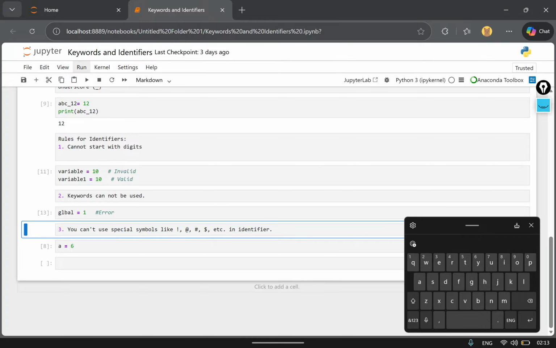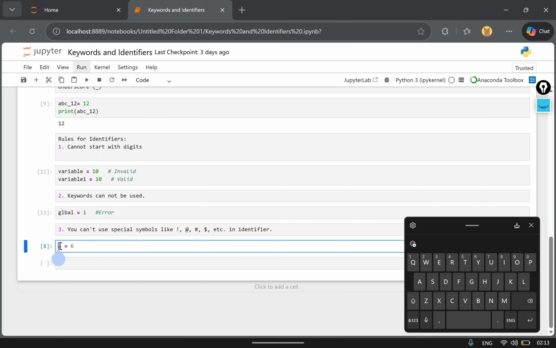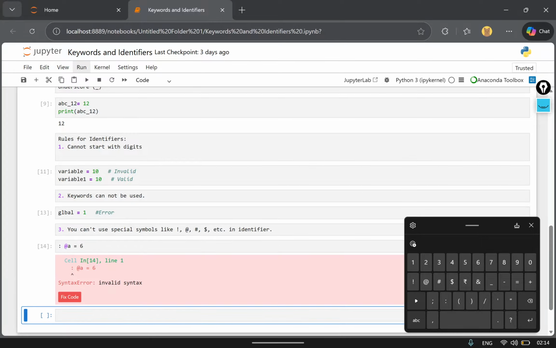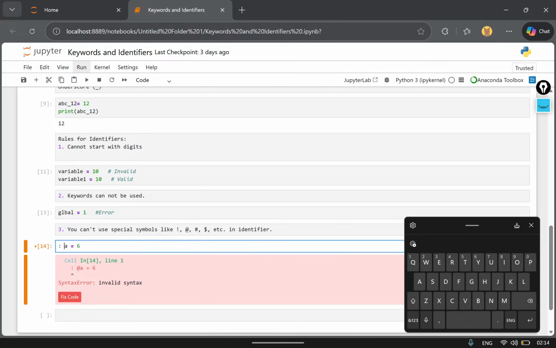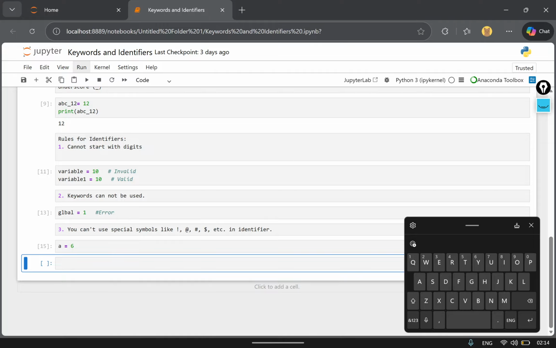Now the third rule for identifiers is that you can't use special symbols like the exclamation mark, at the rate, hashtag, dollar, etc. in an identifier. Here, if I show you an example, a and the at the rate symbol, if I run this cell, it will show us an error. And if I remove this from here and run it now, it is not showing any kind of error.